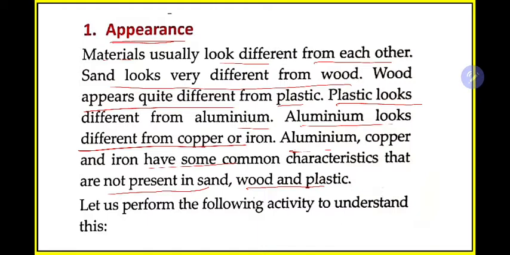Iron and copper can also resist heat. This is why we use iron and copper pans also for cooking. But plastic cannot resist heat. This is why we do not use plastic for cooking. That means there are some common characteristics between metals, and also differences between the metals. We'll perform the activity later on.